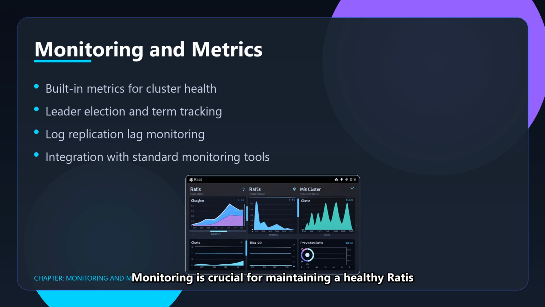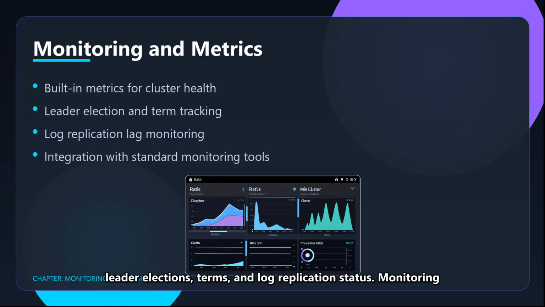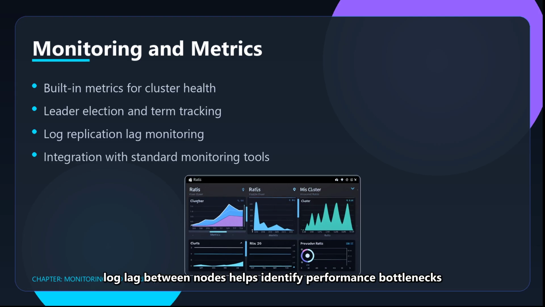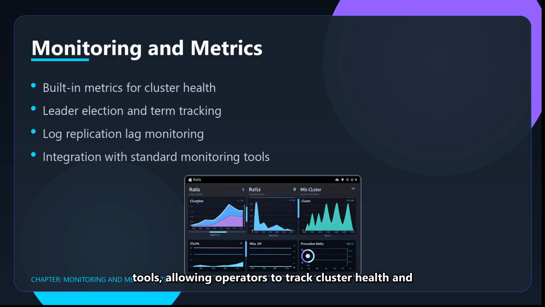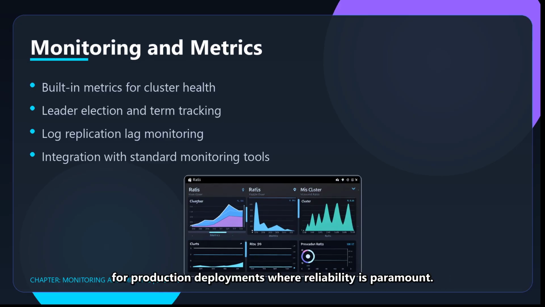Monitoring is crucial for maintaining a healthy Ratis cluster. The system provides built-in metrics for tracking leader elections, terms, and log replication status. Monitoring log lag between nodes helps identify performance bottlenecks or network issues. Ratis integrates with standard monitoring tools, allowing operators to track cluster health and performance using familiar dashboards. This visibility is essential for production deployments where reliability is paramount.